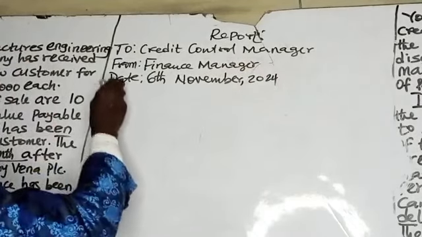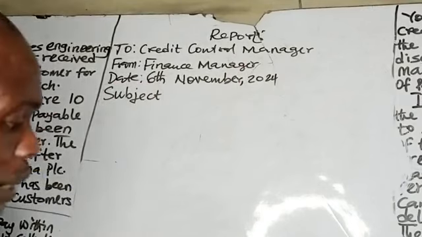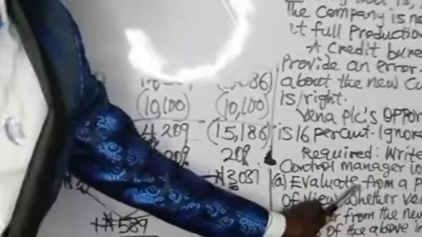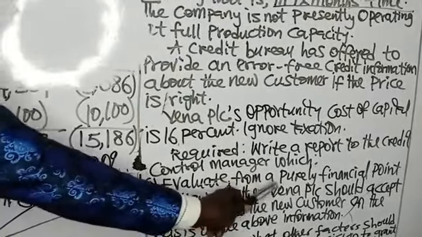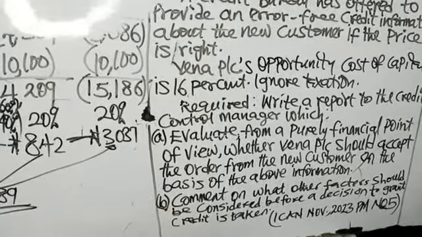Then subject. What are you asked to do? Back to the requirement A. You are to evaluate from a purely financial point of view whether the vendor PSA should accept the order. Now let's have order from new customer as our subject.